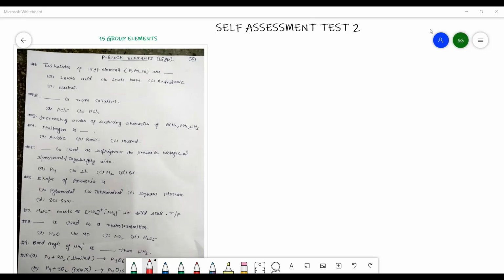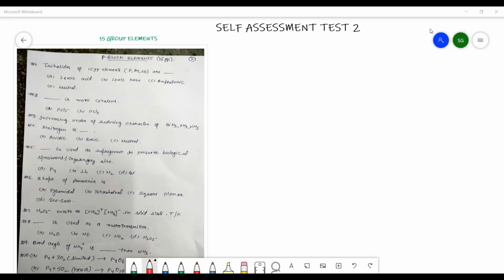So we are doing the self-assessment 2. In the previous lecture, we have done the self-assessment 1. In 15 group elements, you know the various topics are there, so we have to do topic wise. So in self-assessment 2, we will discuss some questions.